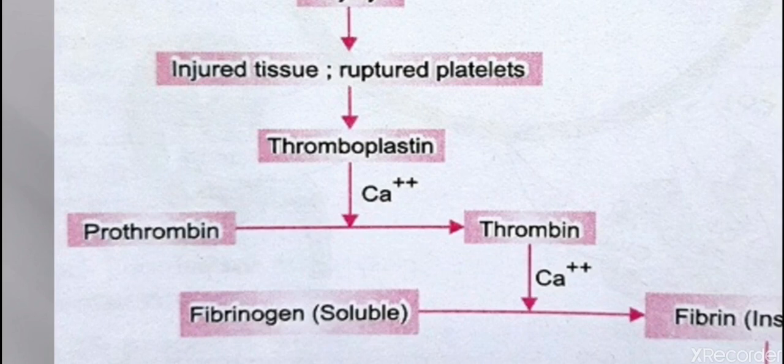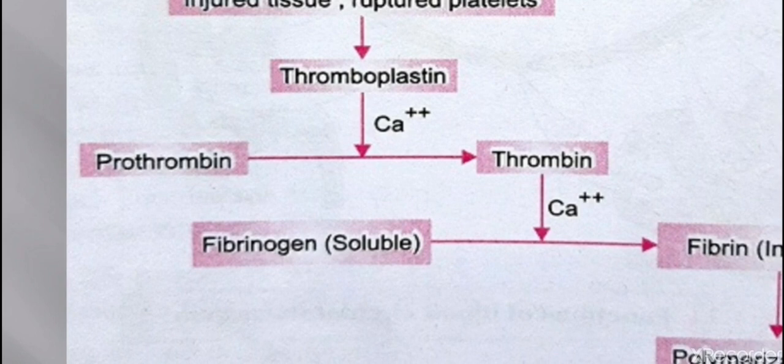So in the presence of thromboplastin, prothrombin, which is present in the liver, is converted into thrombin. And here vitamin K is essential for the formation of prothrombin in the liver. This prothrombin is produced in the liver, and for the production of this, vitamin K is important. We always say that vitamin K is important for blood clotting. So vitamin K is responsible for the production of prothrombin in the liver. So prothrombin gets activated and it gets converted into thrombin.